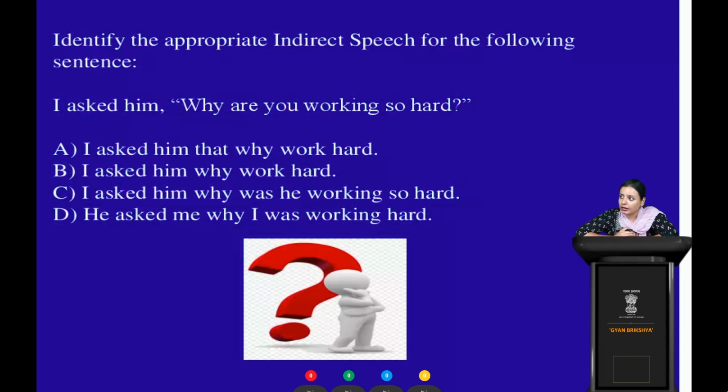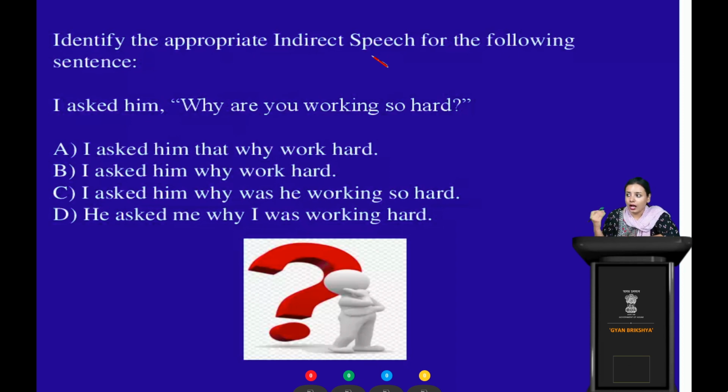Identify the appropriate indirect speech for the following sentence. Carefully read the sentence. It's saying identify the indirect speech, not the direct speech. So the question is, I asked him, why are you working so hard?